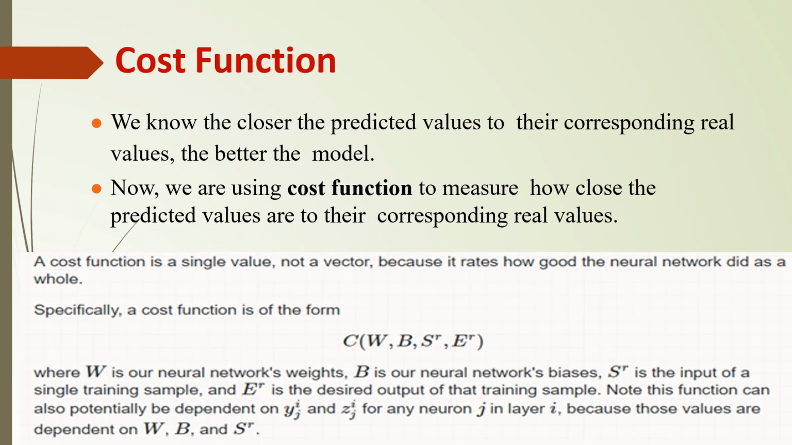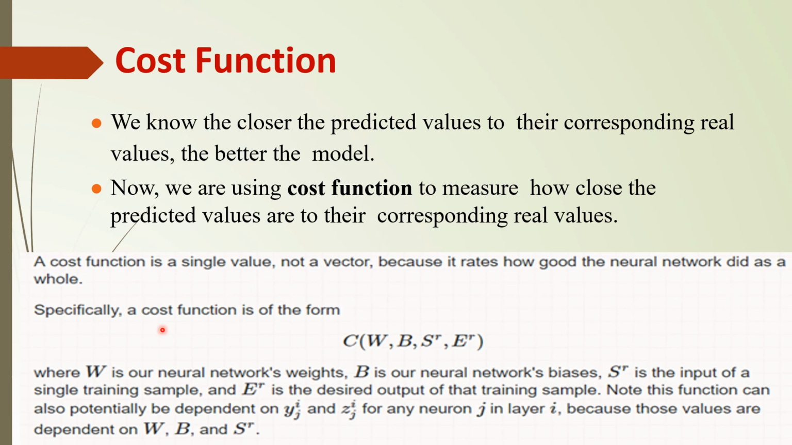Now we have one more thing to learn, that is the cost function. We know the closer the predicted values are to their corresponding real values, the better the model. We use the cost function to measure how close the predicted values are to their real values. The duty of the cost function is to measure the closeness between the actual values and the predicted values. A cost function in a neural network is a single value function, not a vector, because it rates how good the neural network did as a whole.